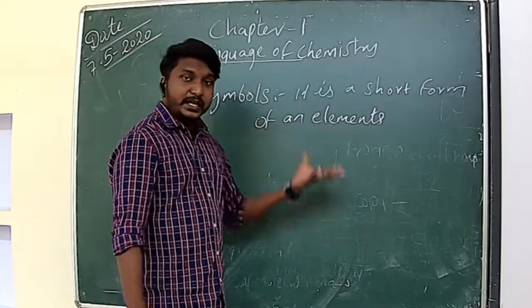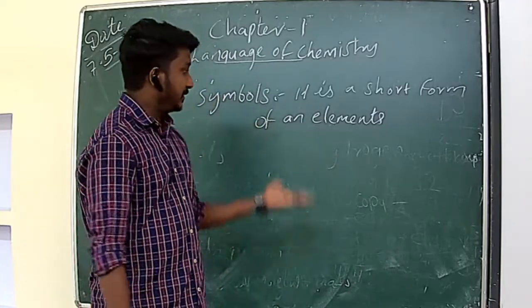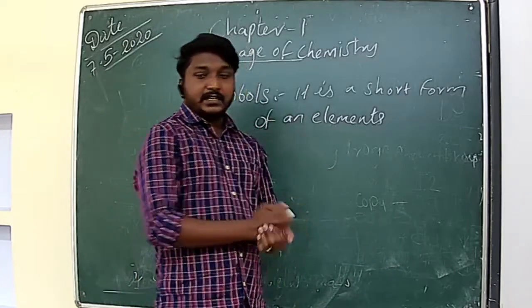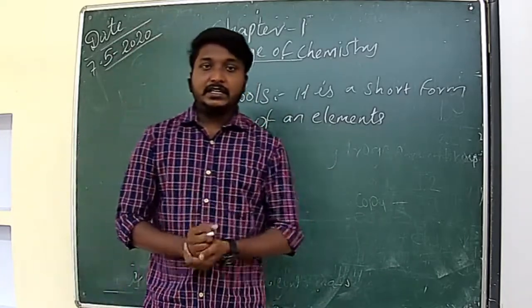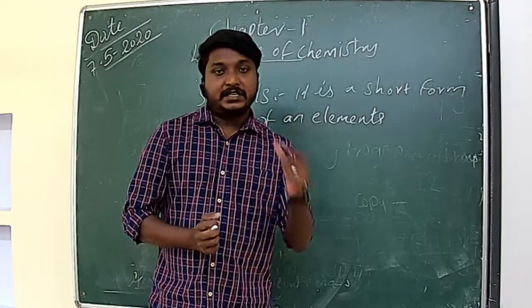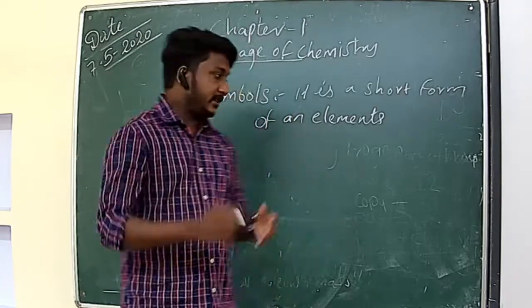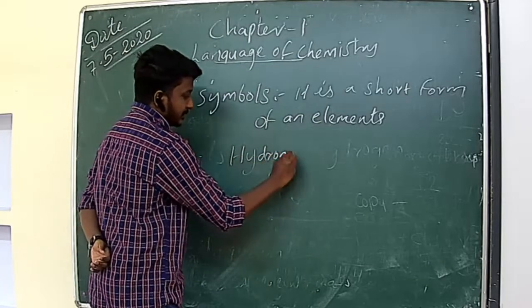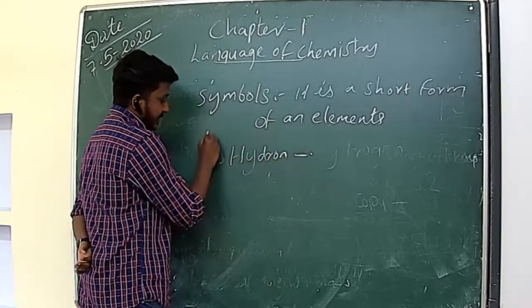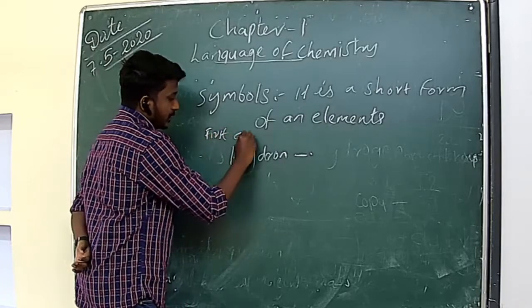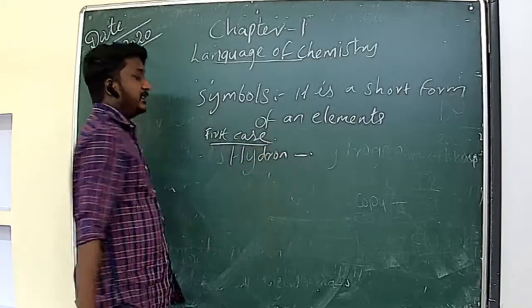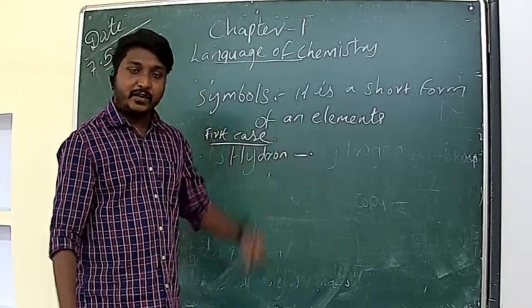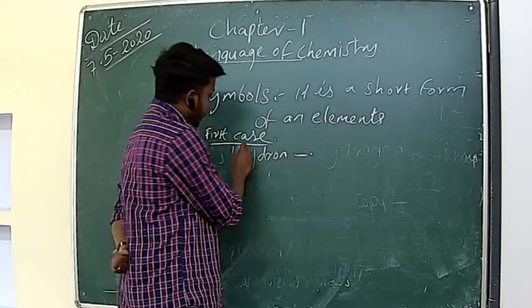So how had he proposed these symbols for elements? First, he took the first letter of the name of the element. For example, hydrogen atom. In the first case, he took the first letter of the name of an element. So hydrogen atom, first letter is what?